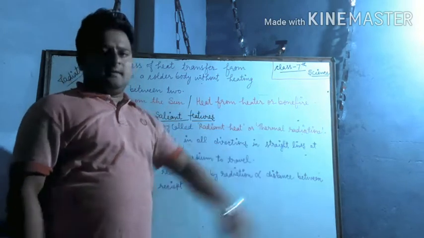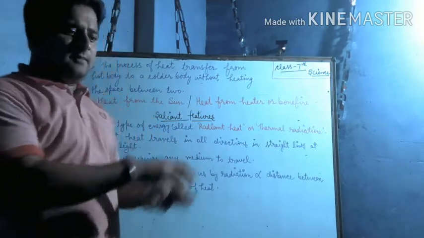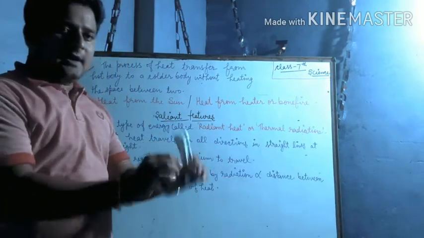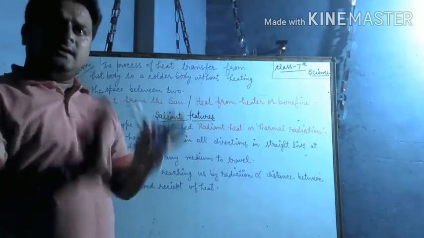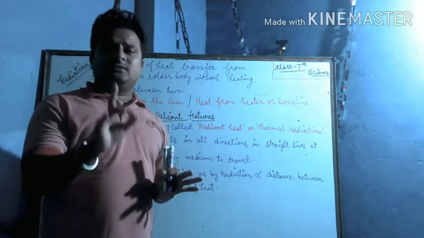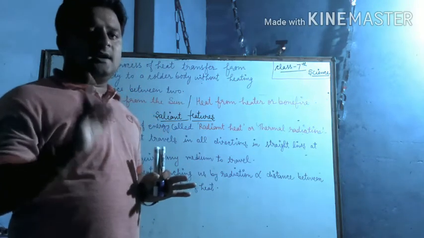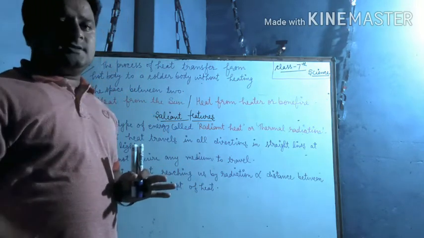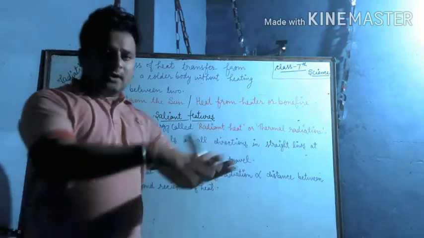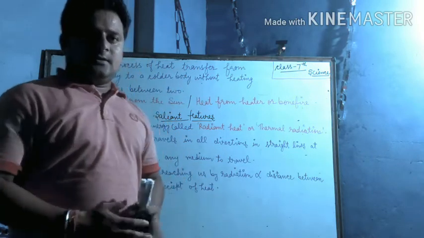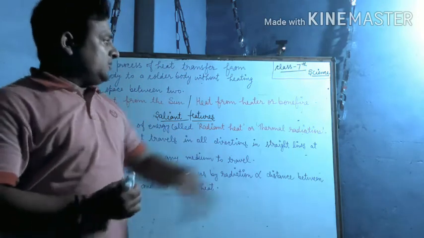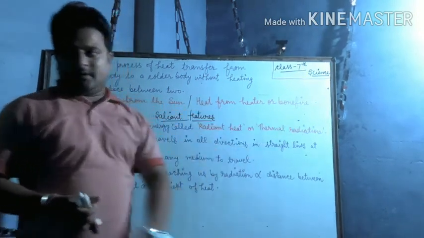And the bonfire in the village area, where we put a bundle of wood. I will use a little bit of Hindi because some students have difficulty understanding. In villages, people make a big bundle of wood, light a fire, and warm themselves around it. So that is called a bonfire. Understand?